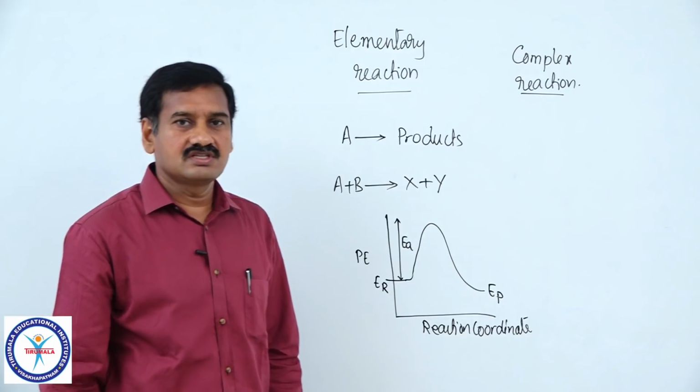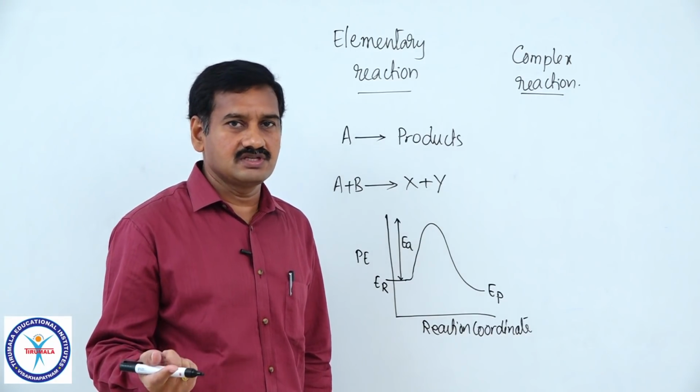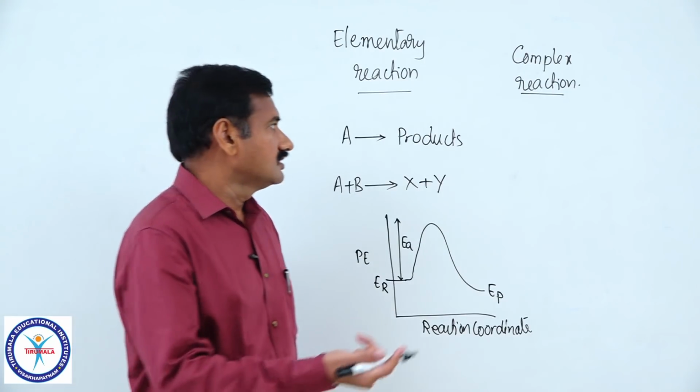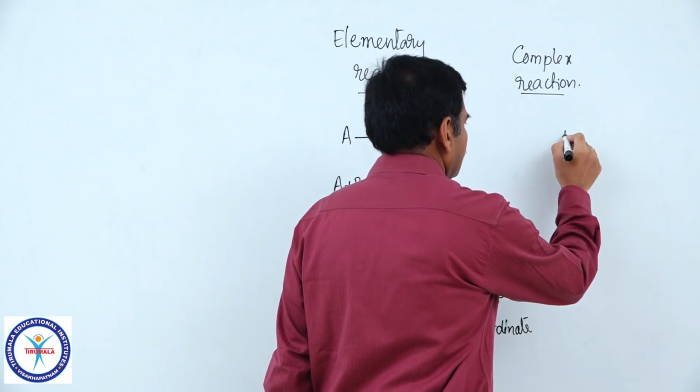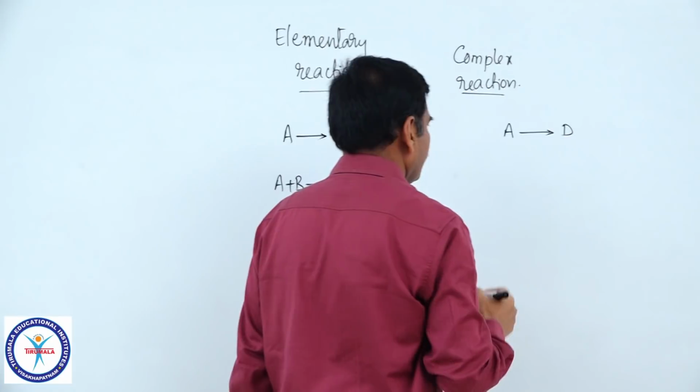Then what is the meaning of a complex reaction? The reaction which is not completing in single step. If the reaction is taking many steps for completion, we have to say that that particular reaction is complex reaction. Example, I am taking A gives rise to D type of reaction.